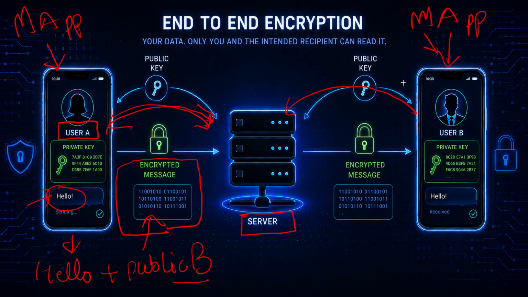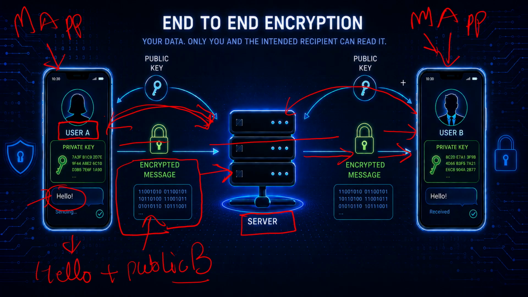Then this encrypted message will go to the server and from the server it will go to user B. So from user A to user B, the message is traveling via the server, encrypted by the public key of user B. Now who will have the private key of user B?